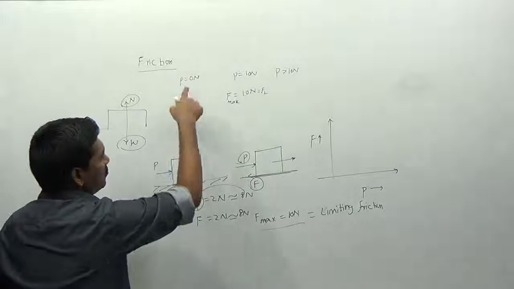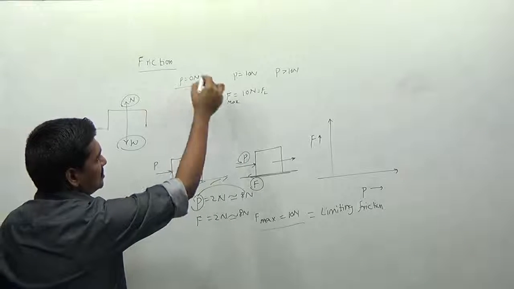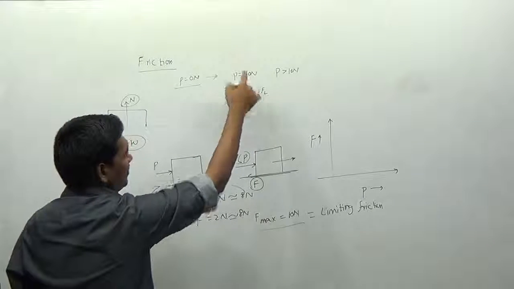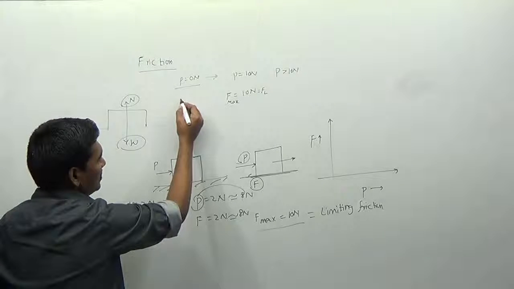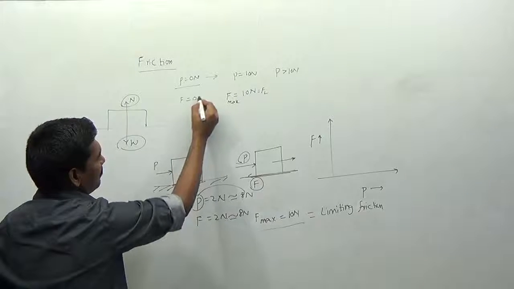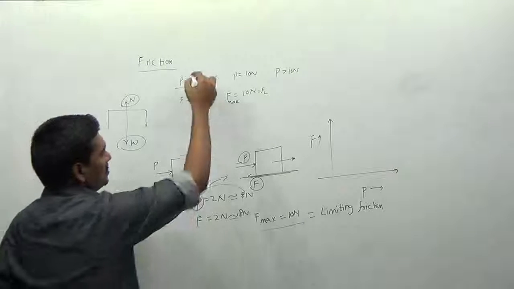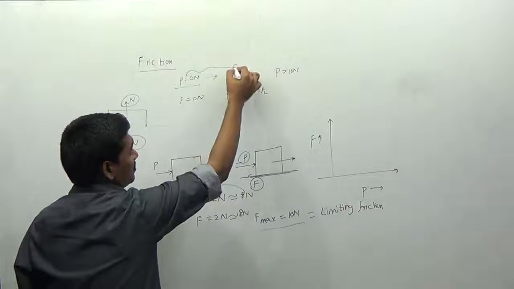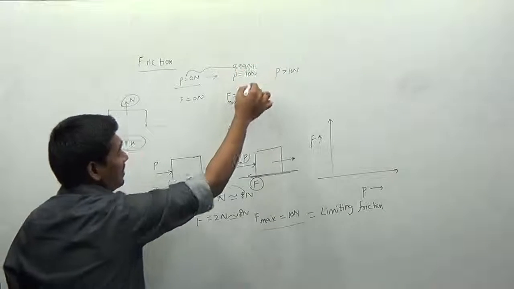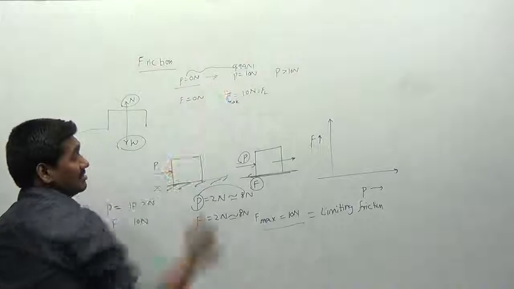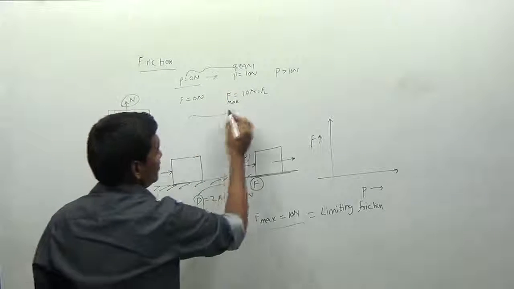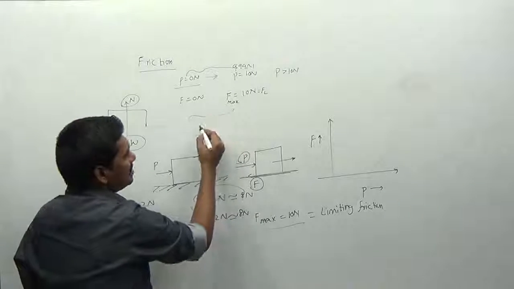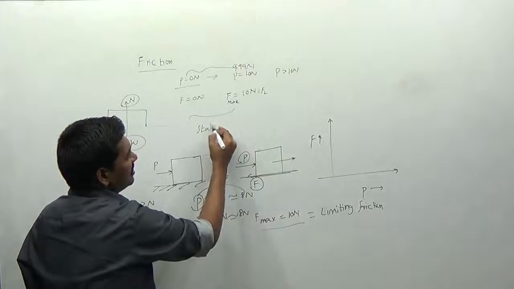So initially I am applying a force of 0 newtons, and I am increasing it from 0 to 1, 2, 3, 4, up to 10, right? In this region, if P is equal to 0, F will also be equal to 0 newtons. So the range from 0 to below 10 newtons, for example 9.99 newtons, which is less than the limit, the region present between zero frictional force and the maximum frictional limit is called the static friction range.